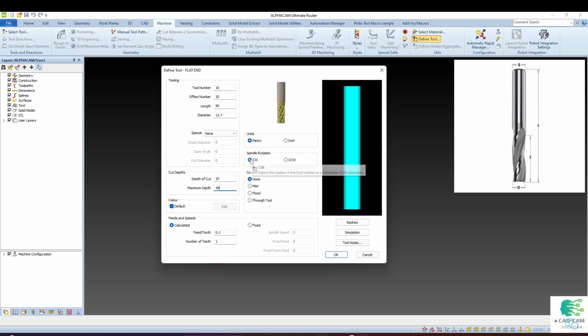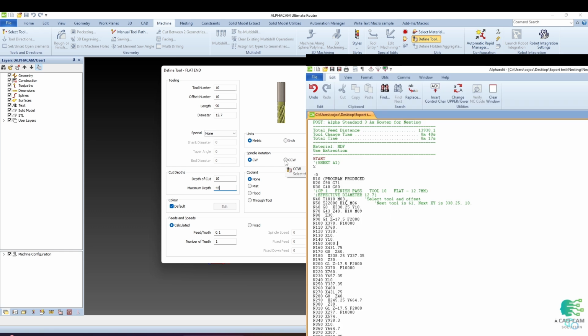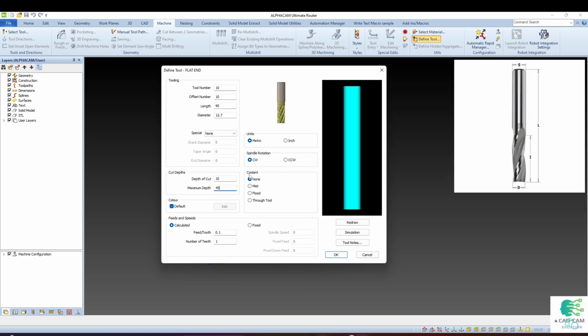Spindle rotation. Spindle rotation can be clockwise or anti-clockwise depending on the tool type cutter. M03 for clockwise direction or right-hand rotation and M04 for anti-clockwise rotation. Coolant. Used for cooling tools, but if your machine doesn't support this option, select none.